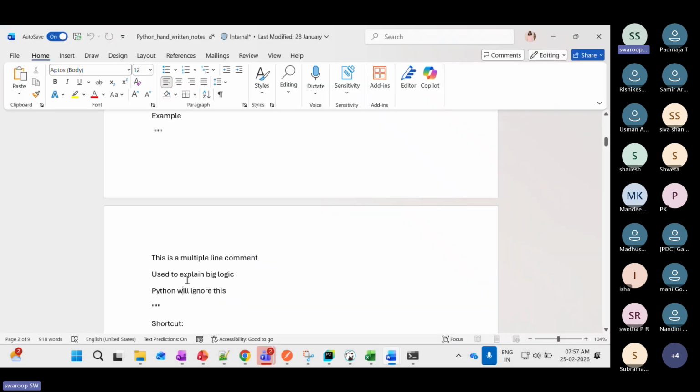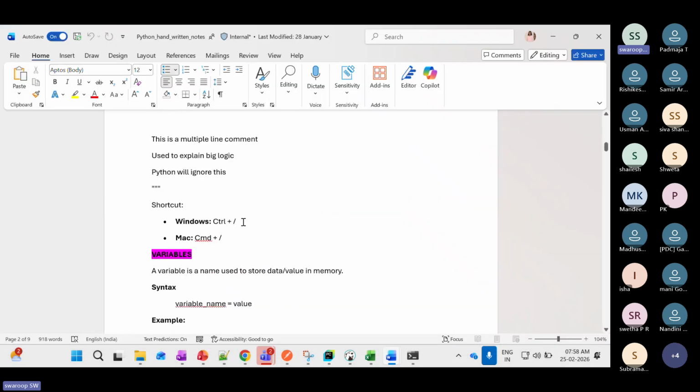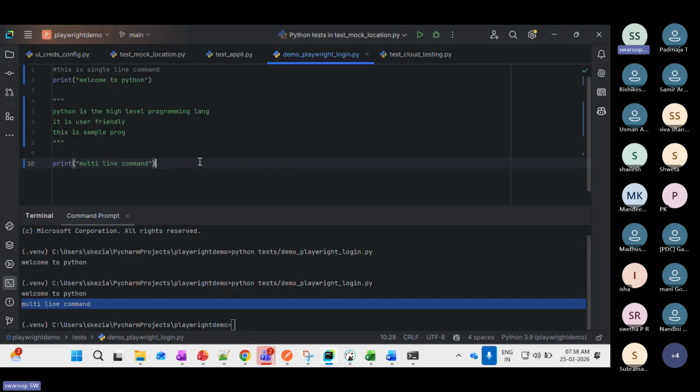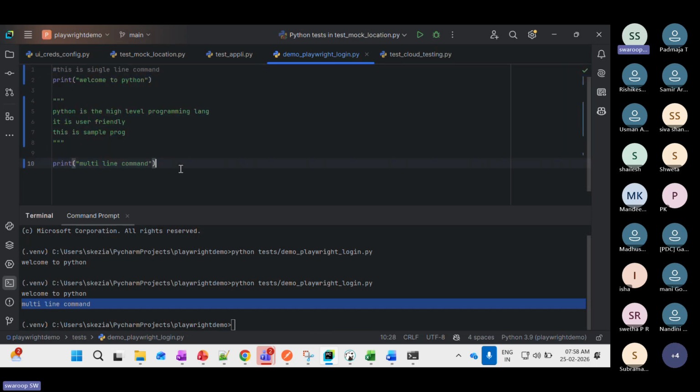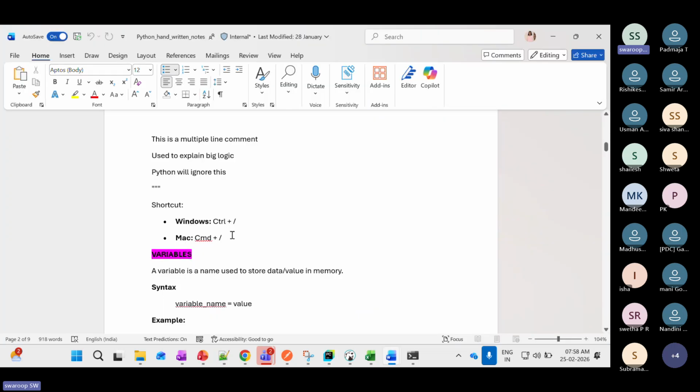So what is the shortcut for converting code into comments? For example, I want everything to be commented out, so I just select it and press control and backslash. Everything will be commented out. If you want to uncomment it, press control and backslash again. In Mac OS it is the same shortcut, and in Windows it is the same thing.